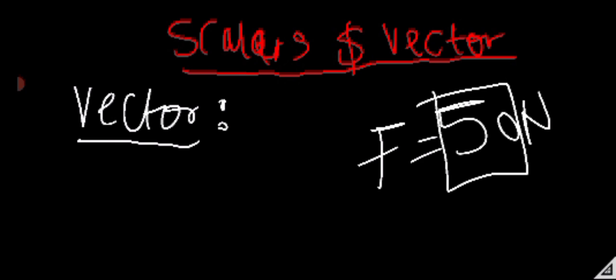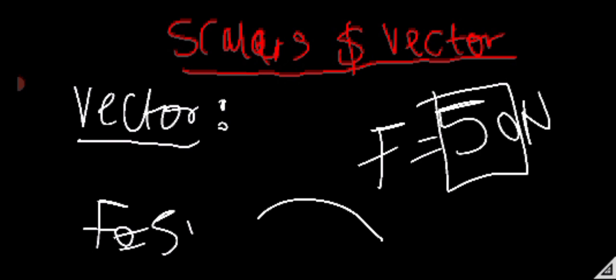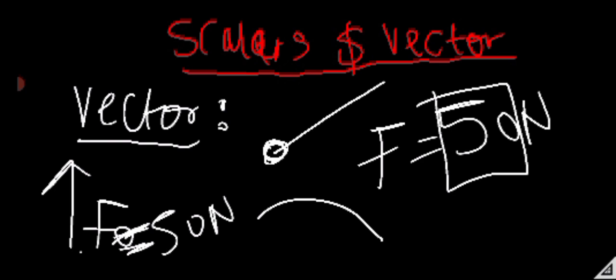Now you will discover that when this force is directed to another direction, for example, we have a force F equal to 50 Newton. Let's say this 50 Newton is directly upward. Now, if you take this 50 Newton, which was directly upward, to an inclined direction, you will discover that the 50 will change. Are you getting it now?